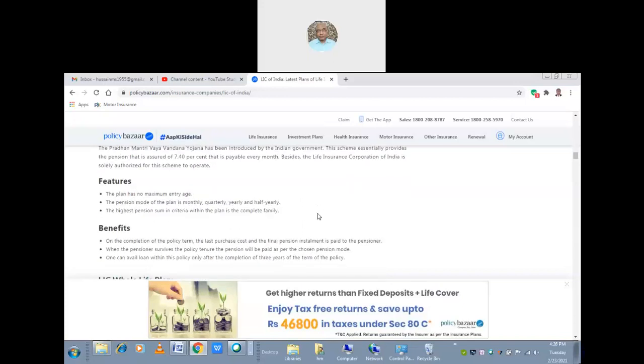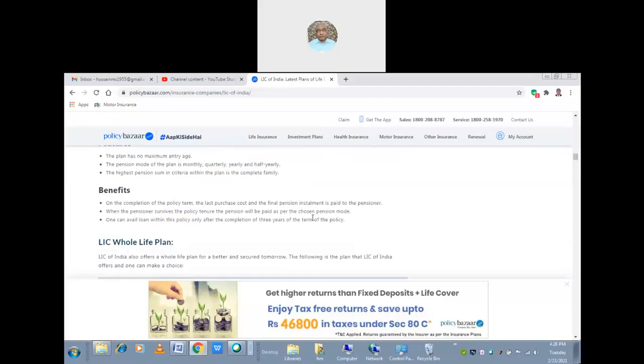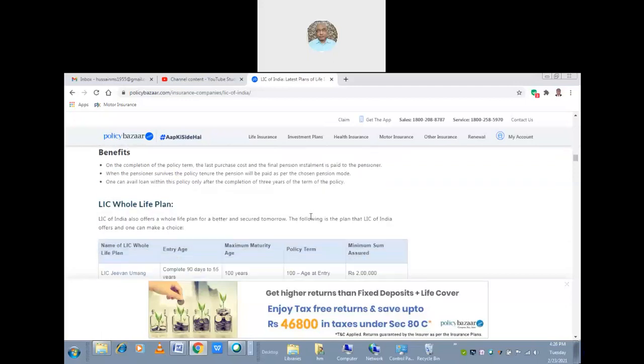The features of it are that the plan has no maximum entry age; you can join up to death. The pension mode of the plan is monthly, quarterly, half yearly or yearly, any way we can take. The highest pension sum criteria within the plan is the complete family. Even the complete family can be covered, but when you say the complete family, naturally the premium will be more.